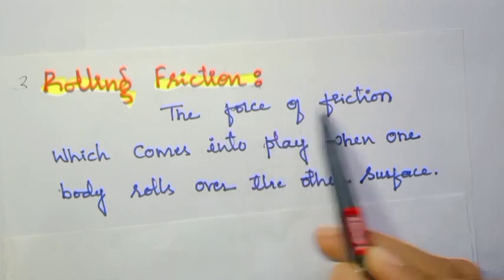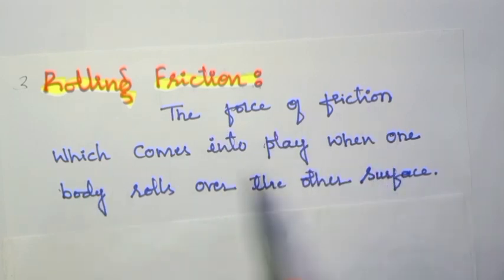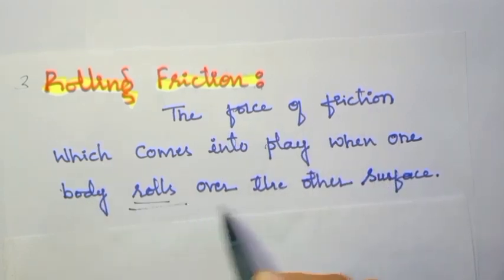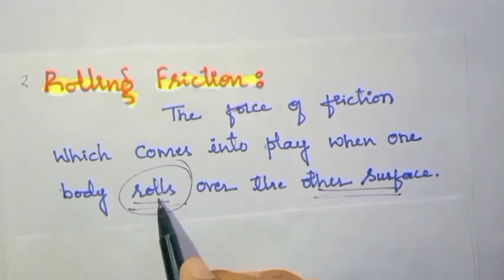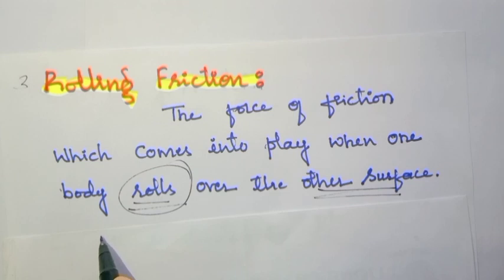The force of friction which comes into play when one body rolls over another surface. Here you have to understand this word. Rolls in the sense what? If you consider here is an object, and it is rolling on the surface, it means that here this point is in contact with this surface.